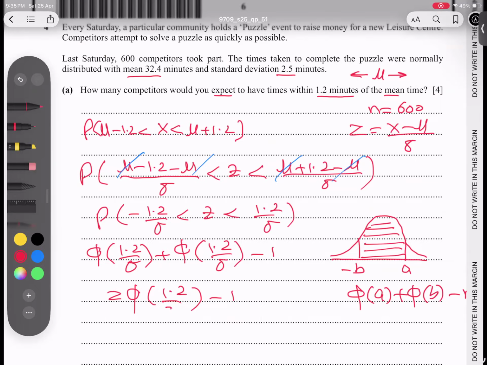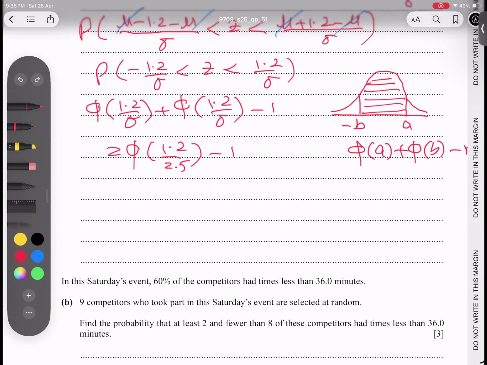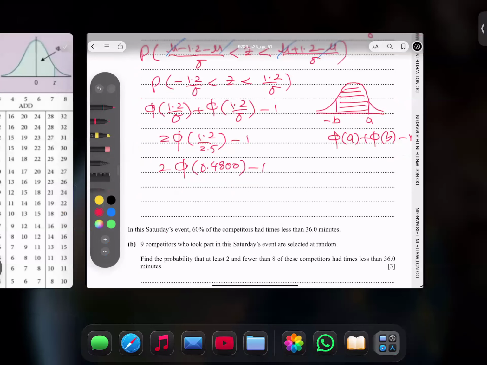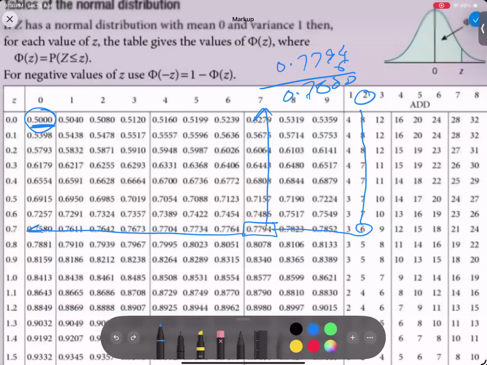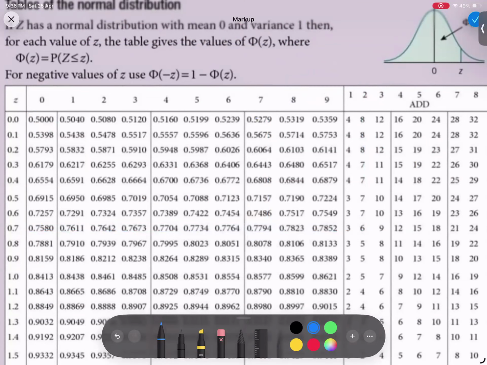So 2.5. And now, students, I'm going to find this from the table, but first of all, let me check. 1.2 divided by 2.5 is giving us 0.48. 0.48, or a double zero can be plugged in, no problem. And what is the value for 0.48? We'll check it here. 0.4 from here and 8 from here.